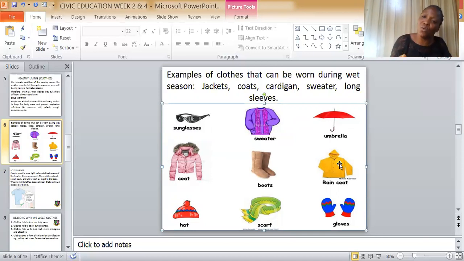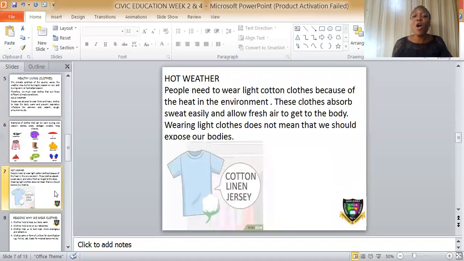Now, what are the clothes we are to wear during dry season, during hot weather? During hot weather, people need to wear light cotton clothes, not polythene, not nylon, not silk. Silk clothes are always stuffy on the body. So you don't wear this kind of cloth. You wear light cotton clothes because of the heat in the environment.